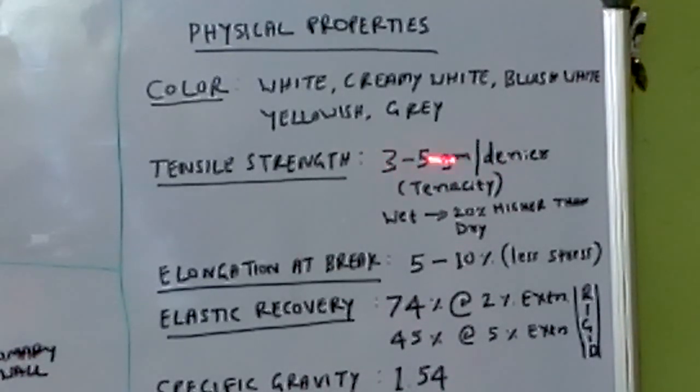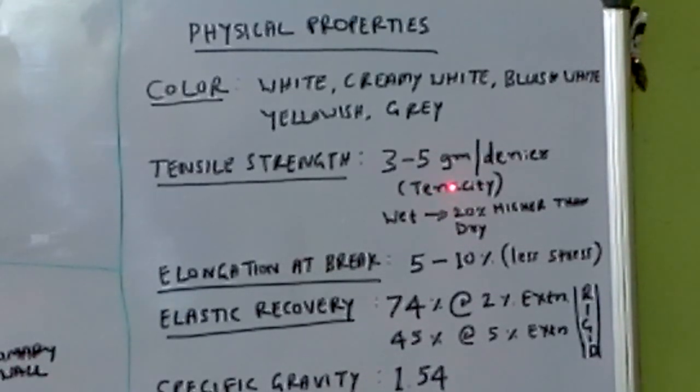Here the cotton tenacity is 3 to 5 grams per denier. Because of this tenacity, it gives the best durability to the yarn, fabric, or garment.